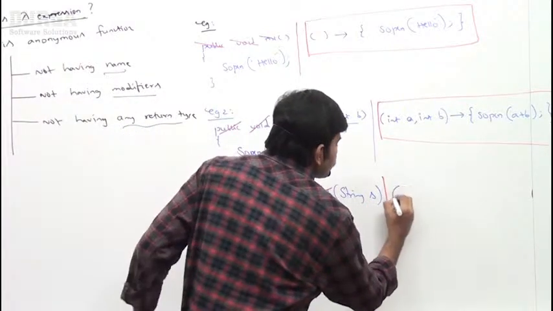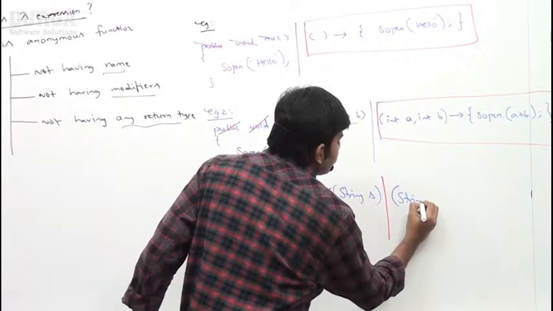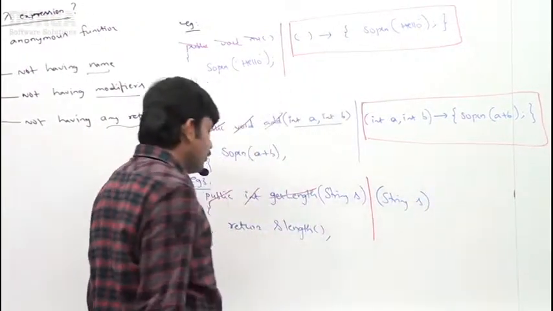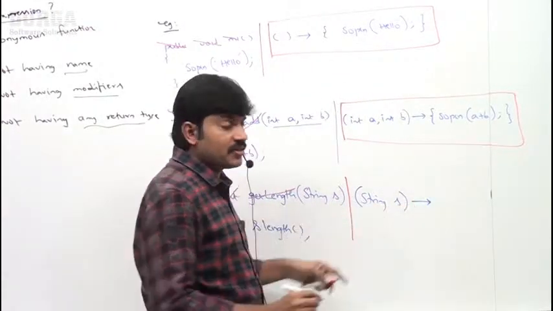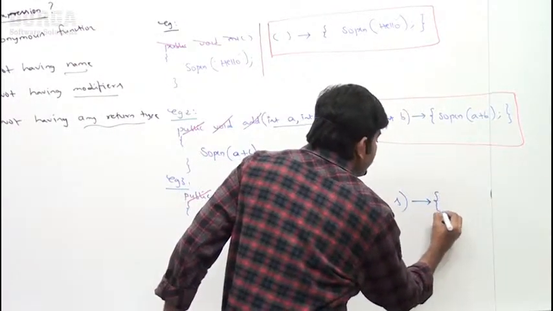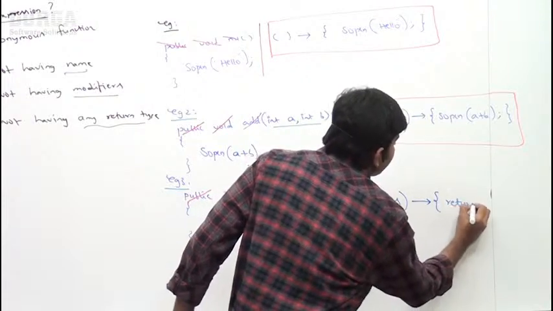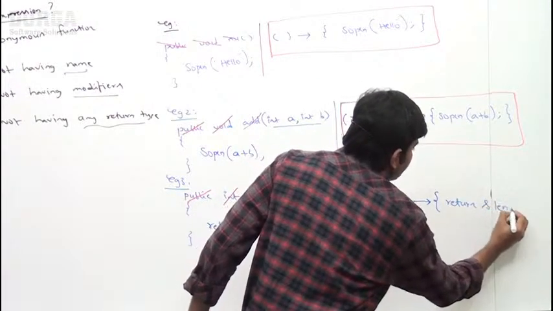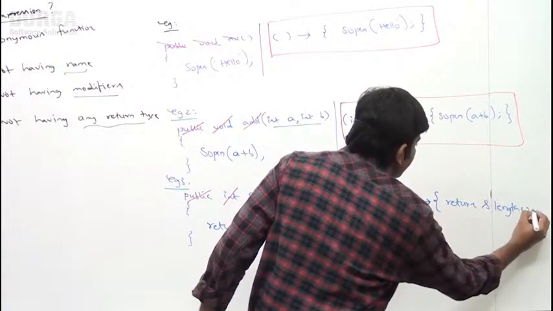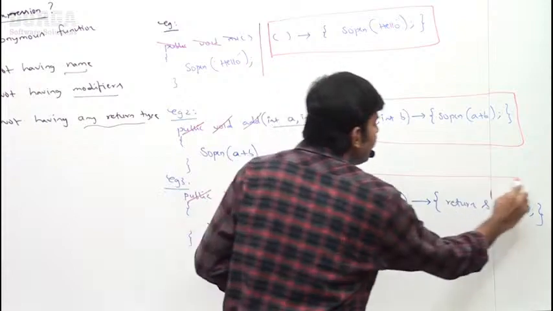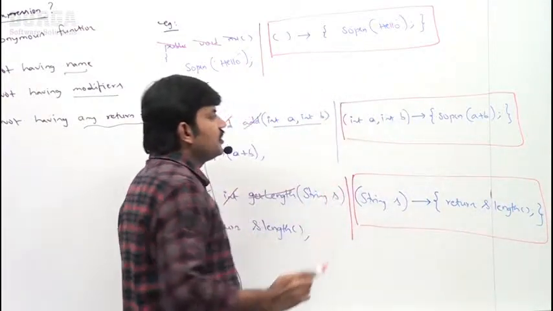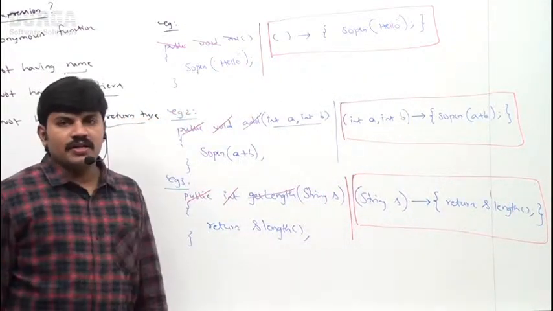Just the string s. Now the arrow symbol, because it's the symbol of lambda expression, sir. Next, curly brace open, return s.length. That's all. This is the way to convert a Java method into a lambda expression, right?